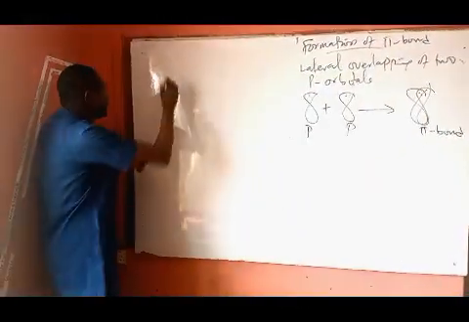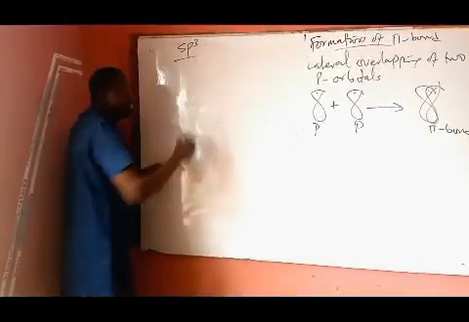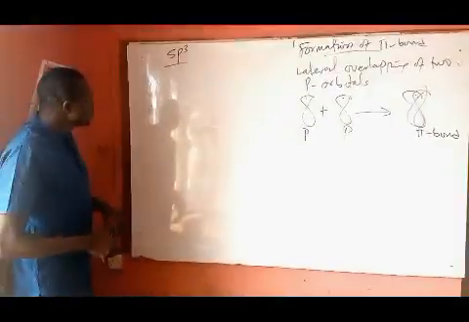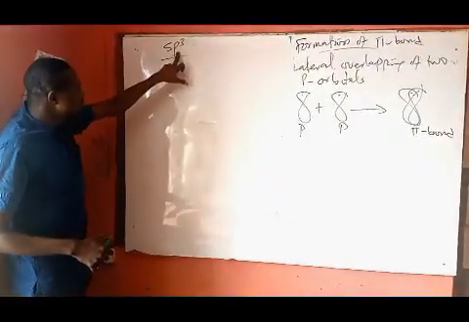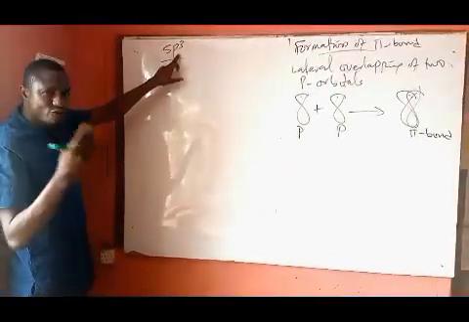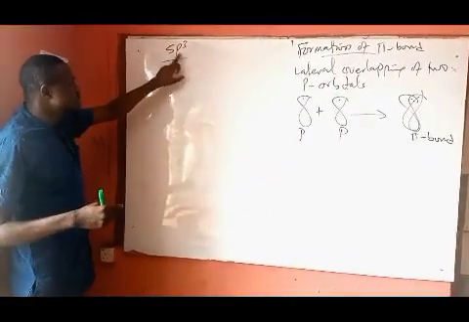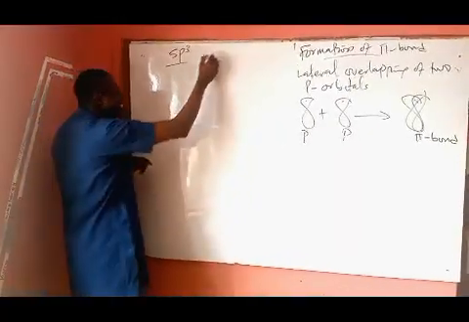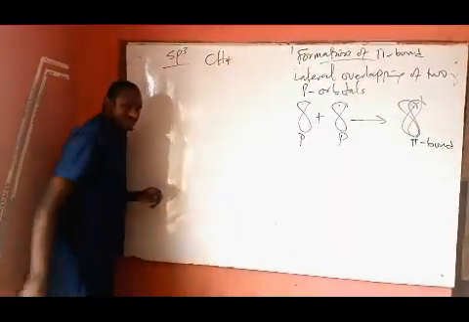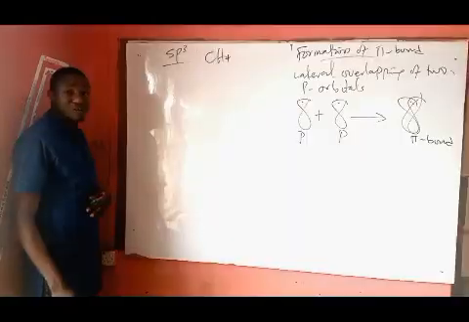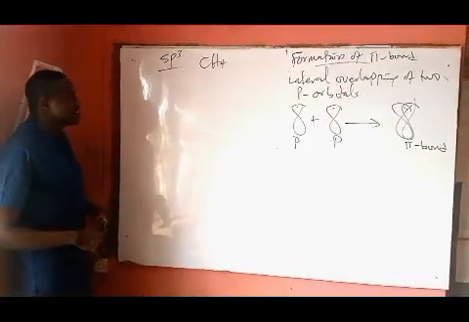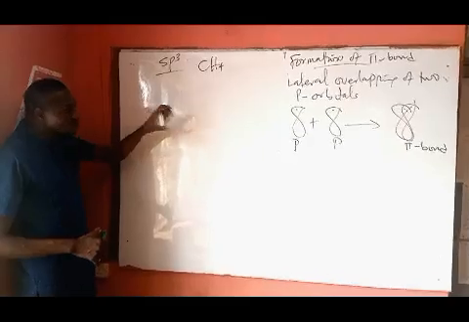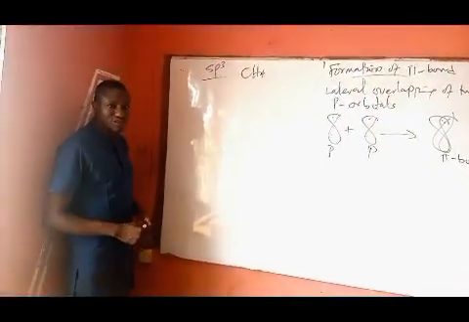The sp3 hybridized orbital involves mixing of one s with three p orbital electrons to form four equivalent sp3 hybrid orbitals, as in the case of methane, the simplest organic compound ever known. Now, we are going to explain this in detail by looking at the excited state electronic configuration of carbon.